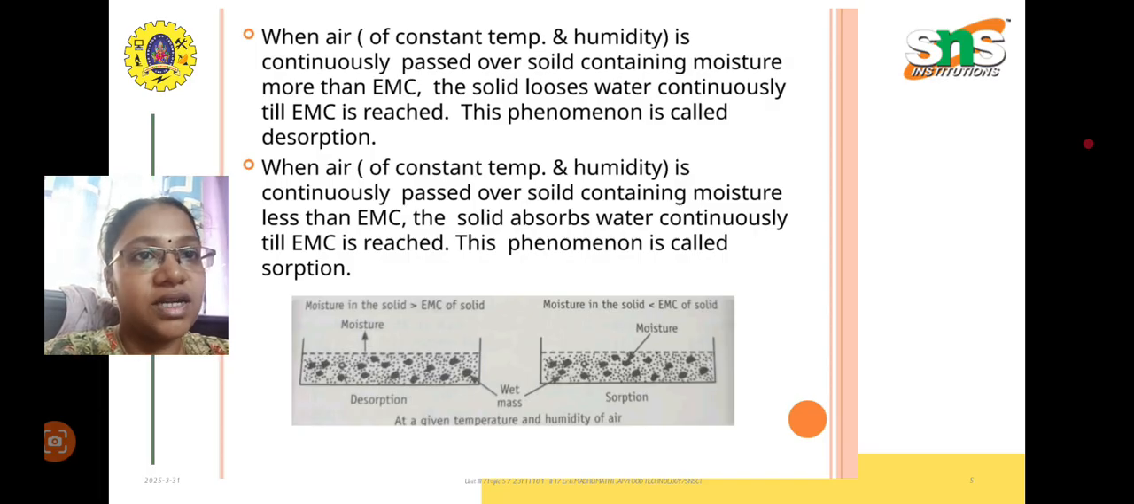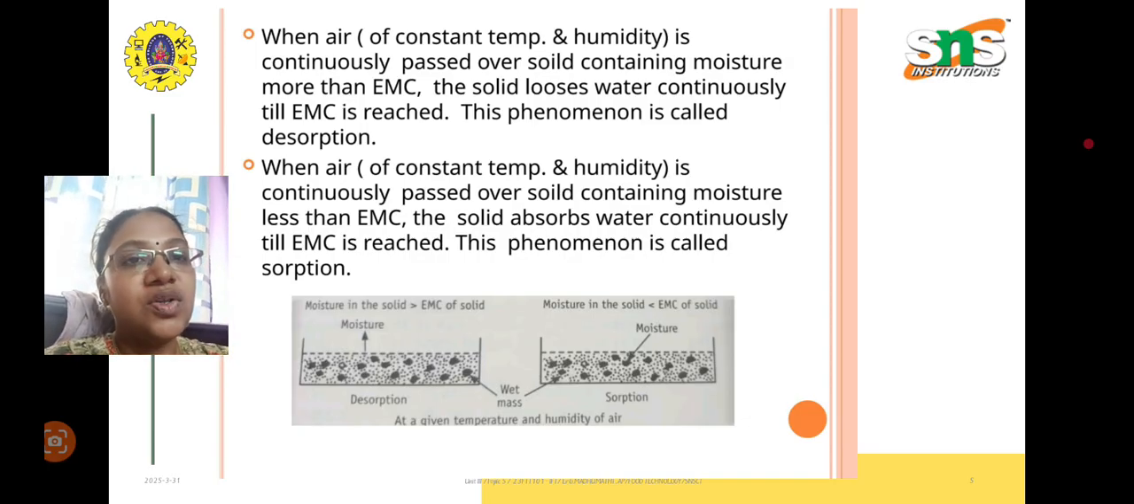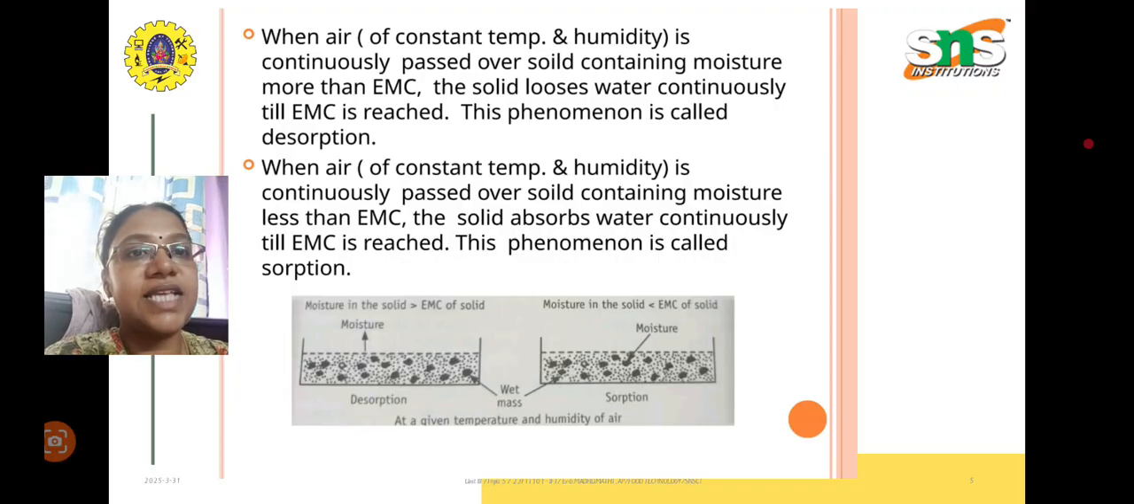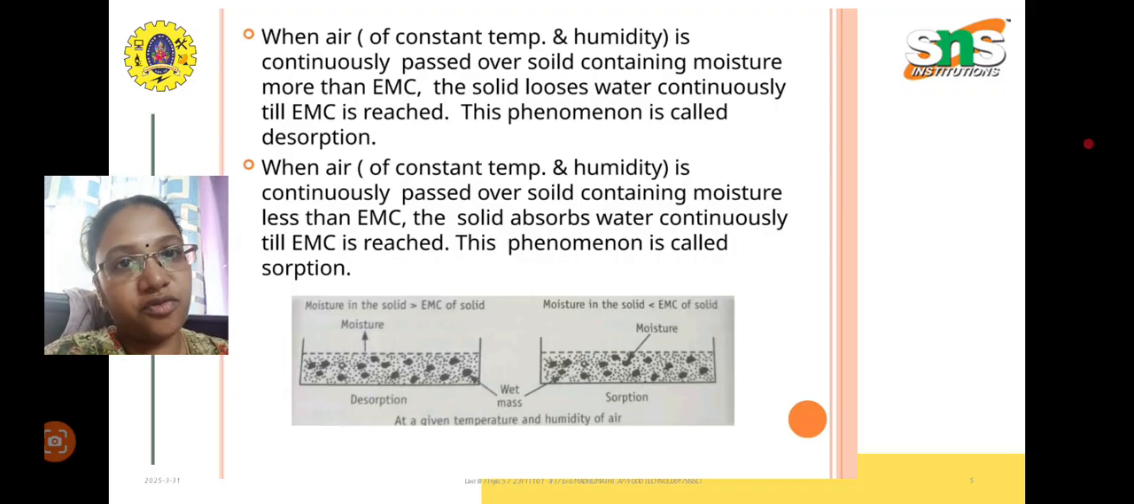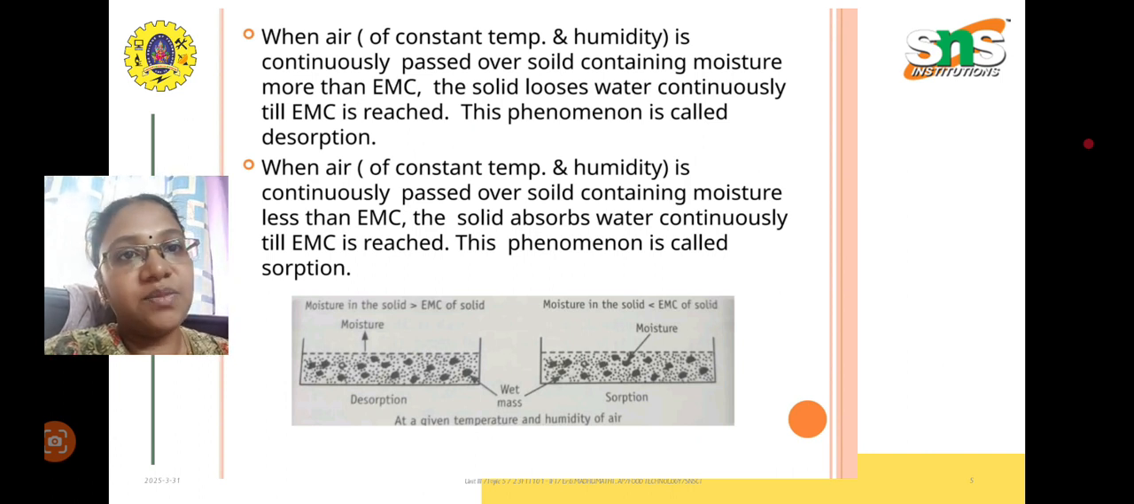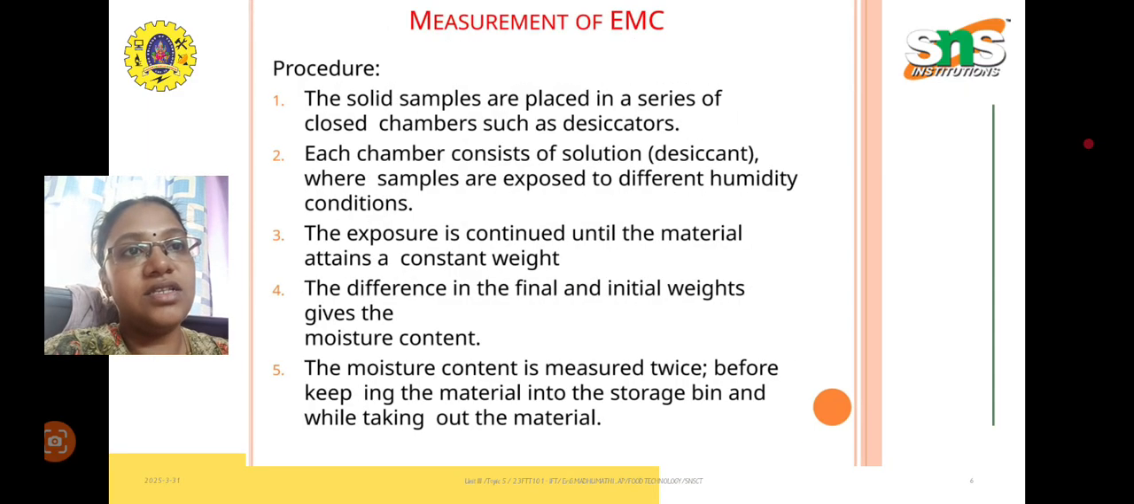So if air is continuously passed over a solid containing moisture less than the EMC, that solid will absorb water continuously until the EMC is reached. In order to reach the equilibrium moisture content, if there is an escape of moisture, we call it desorption. If there is an absorption of water or moisture until the EMC is attained, it is called sorption. So this phenomenon is called sorption.